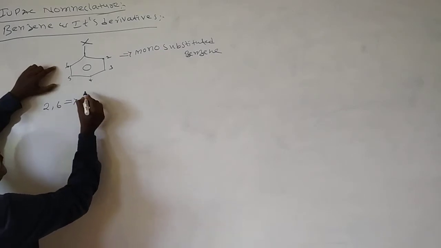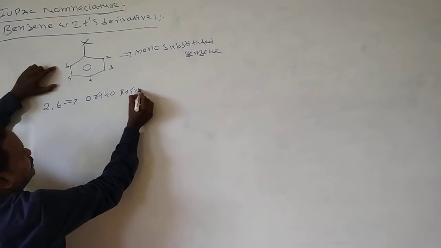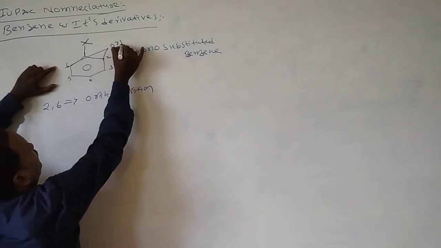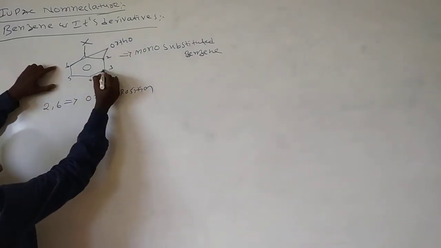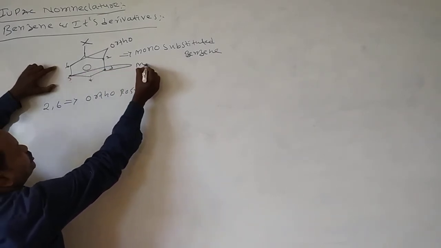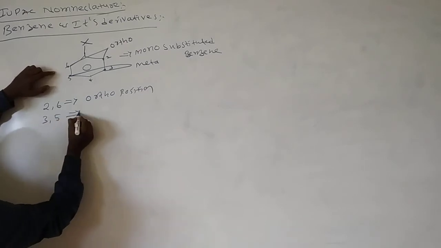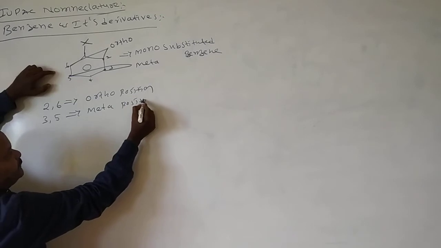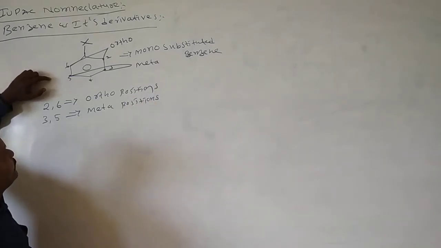In monosubstituted benzene, the 2,6 positions are called ortho positions. The 3,5 positions we call meta positions.